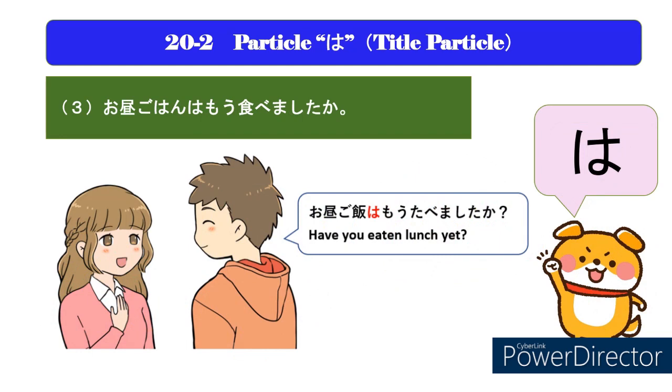Let's study the important point again. When you want to talk about lunch as a talking topic, for example, "Have you eaten lunch yet?" you always need to say in Japanese, お昼ご飯はもう食べましたか？ In this case, lunch is not the subject, but the title of the sentence in Japanese. It is used as the title particle.